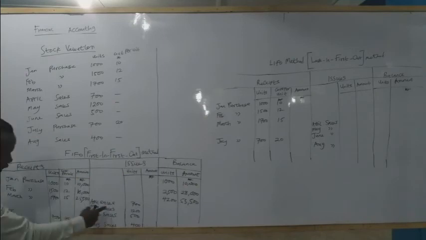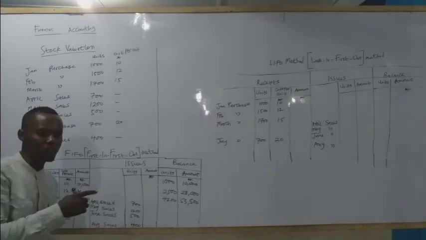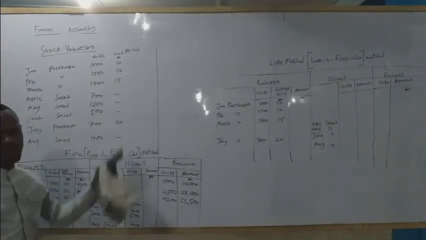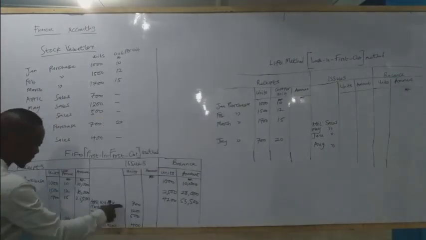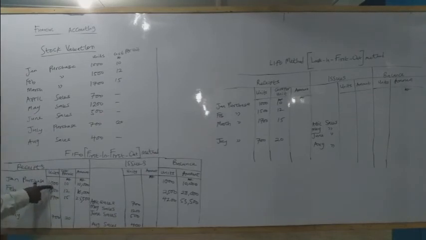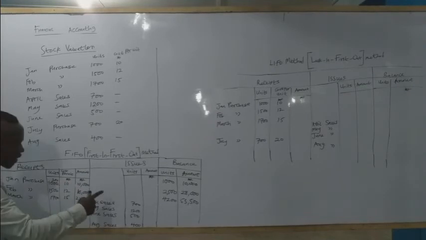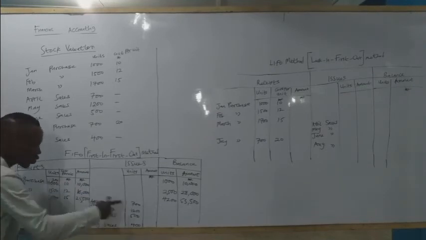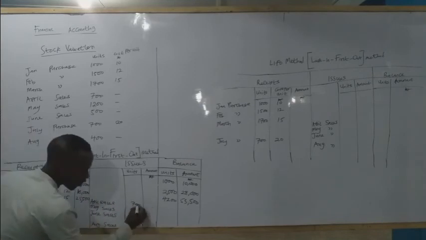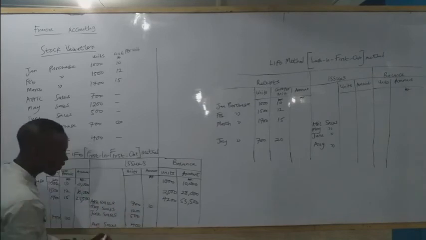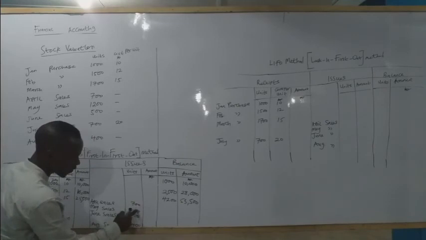Now we made sales. April sales, 700. We sold 700. According to the FIFO method, the first one that comes in will be the first to go, meaning that this 700 was removed from this 1,000 units. If we remove it from this 1,000 units, 300 will be left here. That 700 is at 10 naira each, so the cost of the units that we sold is at 10 naira.